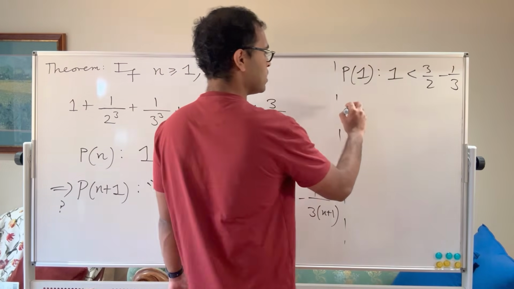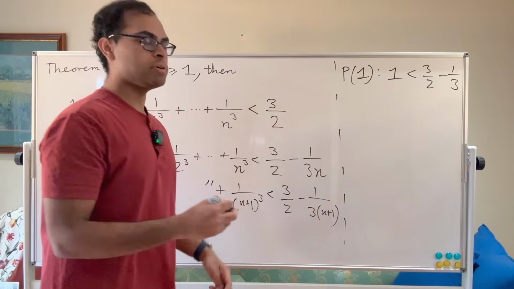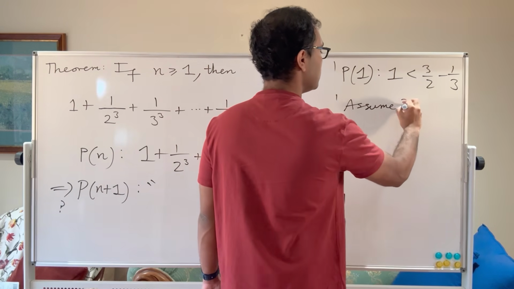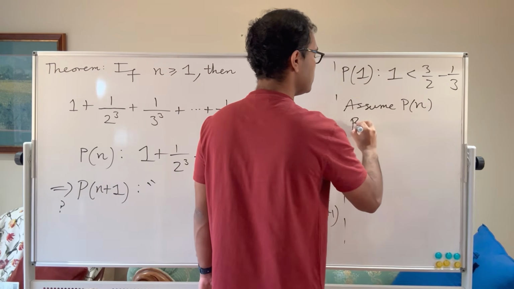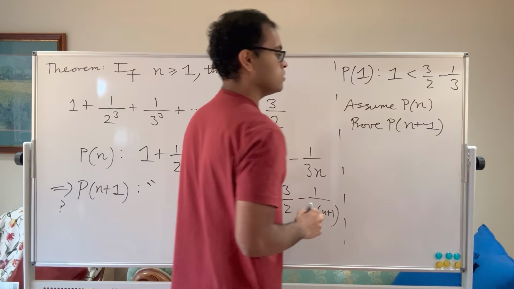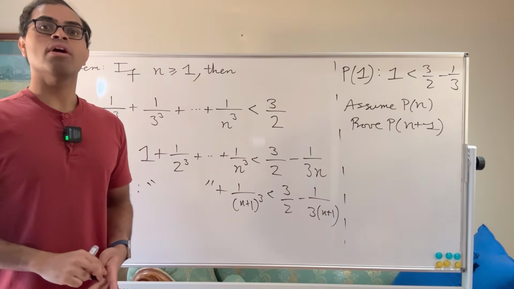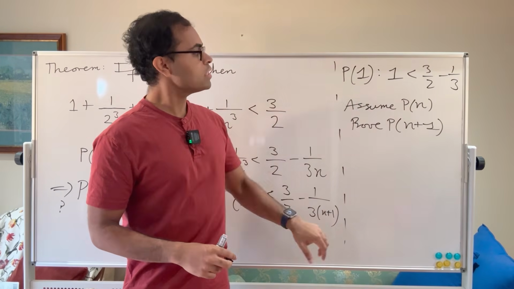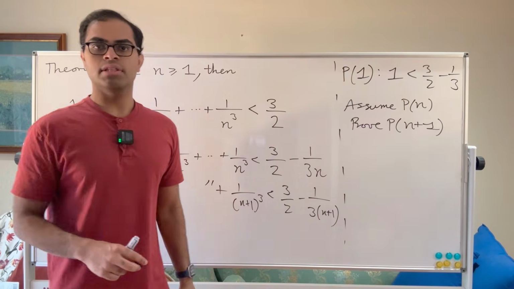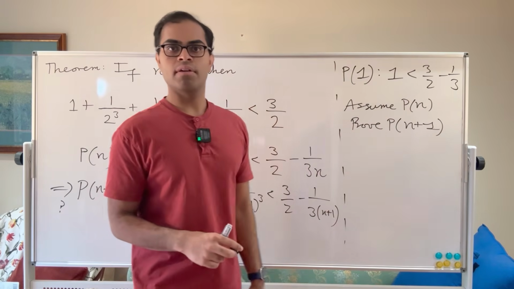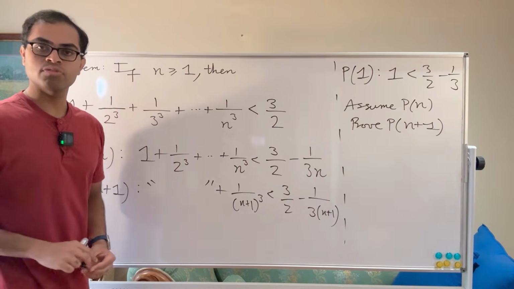Now for induction, okay, we've shown P of 1. We want a principle that says that assume P of n is true, right? Assume P of n, and then we want to prove that P of n plus 1 is true. Okay, prove P of n plus 1. That's what we want to do. Then we've proven it for all n, because P of 1 will then imply P of 2 using this statement, and then P of 2 will imply P of 3 again using this statement. So we need a mechanism. We need to show that P of n implies P of n plus 1. If P of n is true, P of n plus 1 is true.